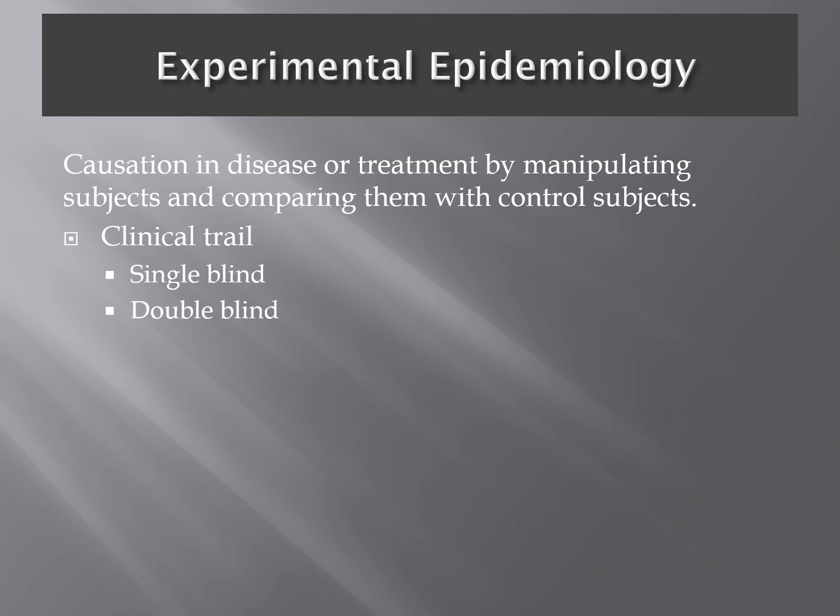Experimental epidemiology studies generate strong evidence of causation of a disease or treatment by manipulating the subjects and comparing them with the control group. The treatment might be administration of a drug or inclusion or exclusion of different dietary items, physical exercise, or a particular surgical procedure.